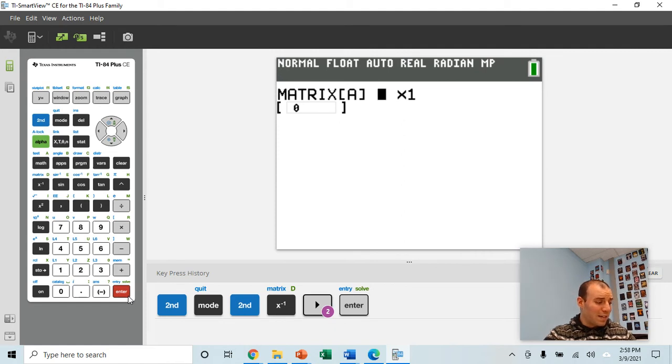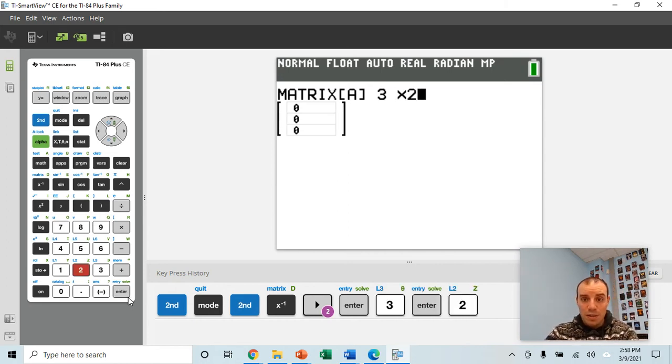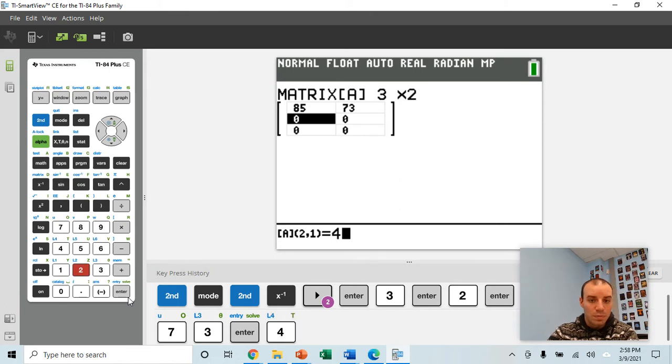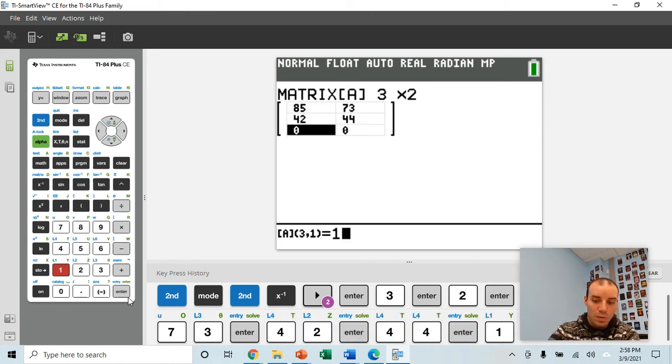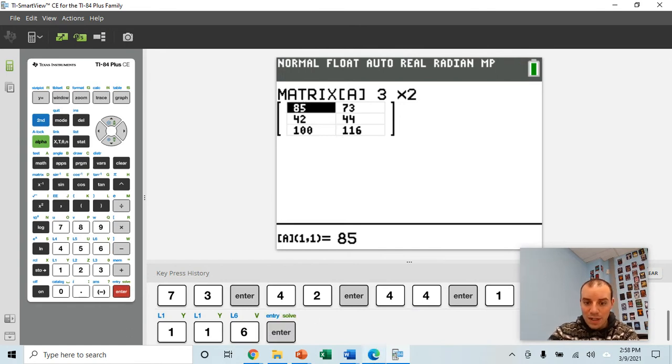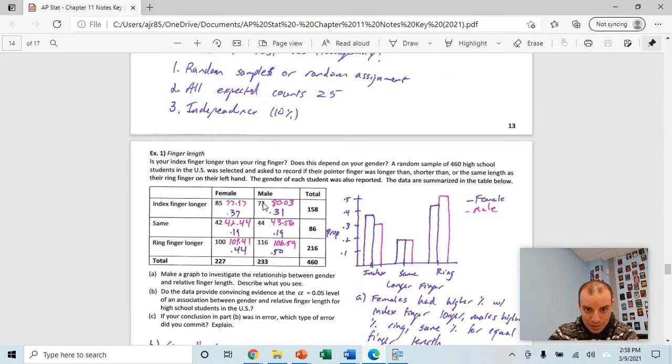In this case we're looking at the number of rows by the number of columns, so this would be a 3 by 2 matrix. You do not enter in the totals, okay? The totals don't get entered into the matrix, just the interior cells. So we have 85, 73, 42, 44, 100, and 116. All I've done is enter my observed data into matrix A.